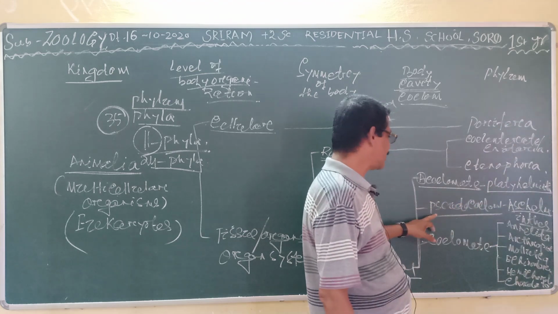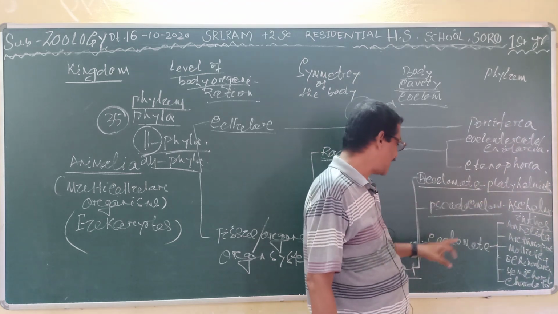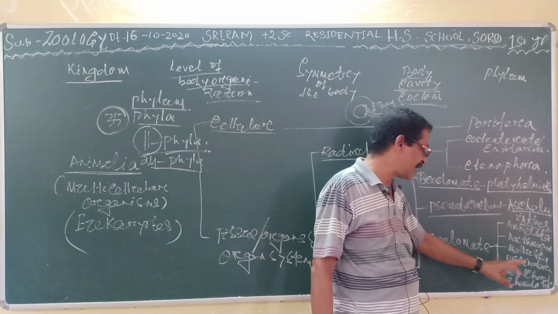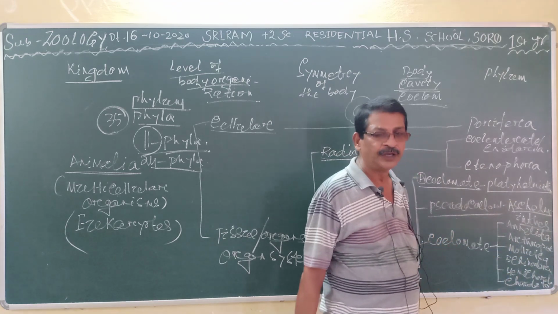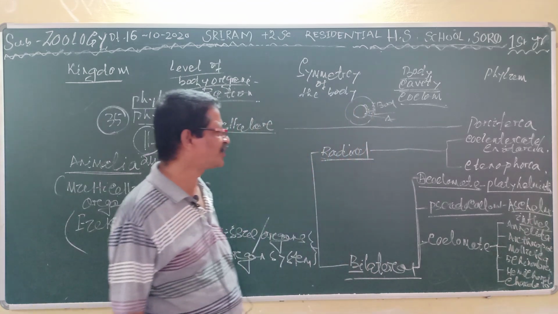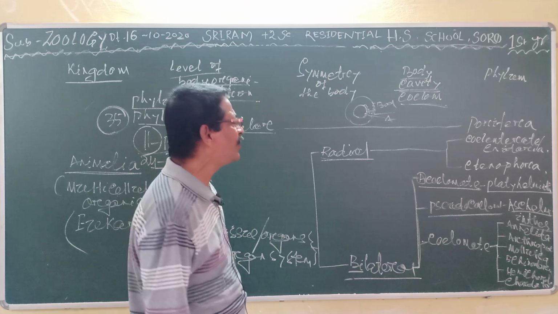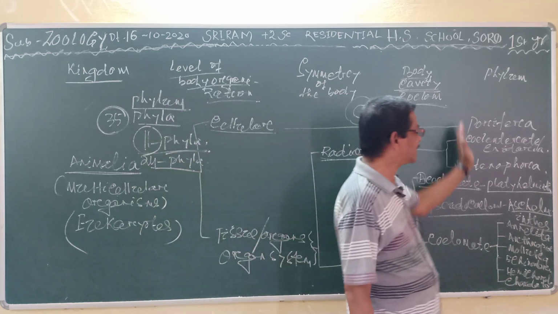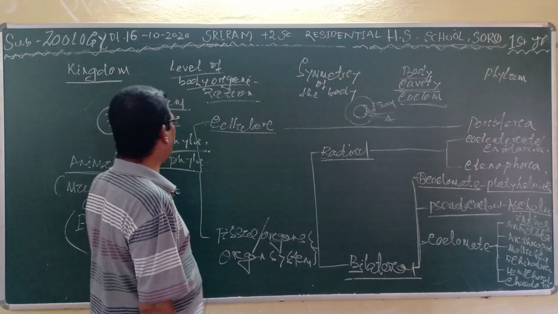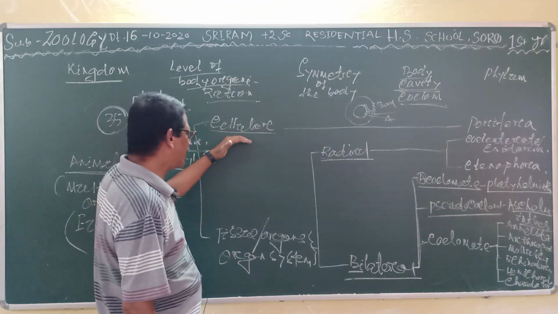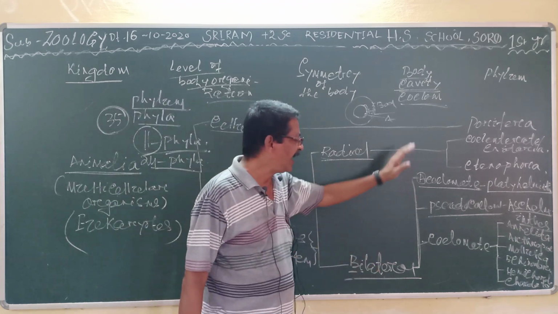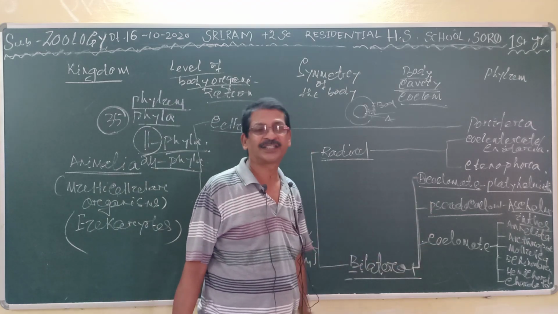Platyhelminthes; the pseudocoelomate Aschelminthes; and the coelomate Annelida, Arthropoda, Mollusca, Echinodermata, Hemichordata and Chordata. These terms are very new for you, and we will discuss them one by one. We will only discuss the phylum side, because I have already described the meaning of cellular, tissue, organ, radial, bilateral, acoelomate, pseudocoelomate and coelomate.